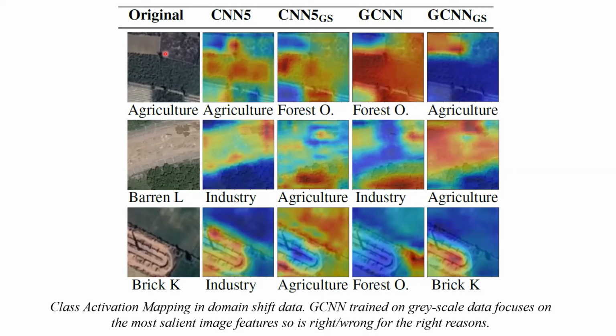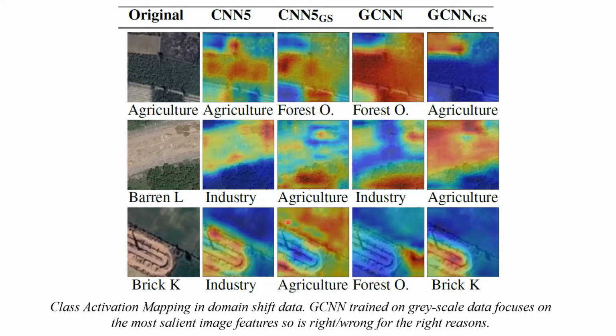So as you can see, on the first image, it has been classified by the human annotator as agriculture, while most of the image is a forest. So on the color image, Gabor CNN heavily focuses on the trees and predicts forest, while on the grayscale images it focuses on the agriculture and predicts agriculture. CNN5, on the other hand, focuses a little bit on the trees and classifies it as agriculture, and then the grayscale focuses a little bit on the trees on the side and predicts forest.